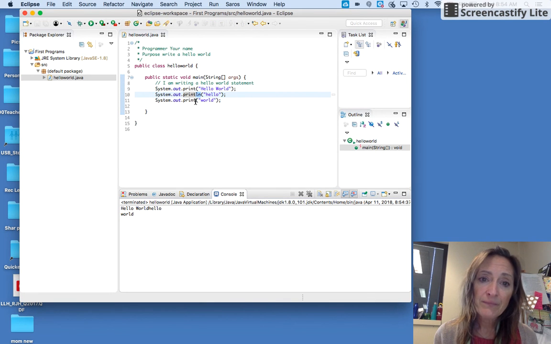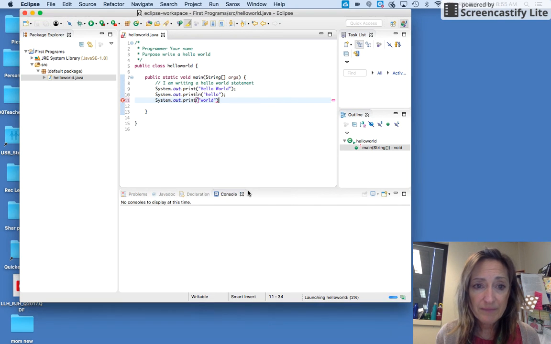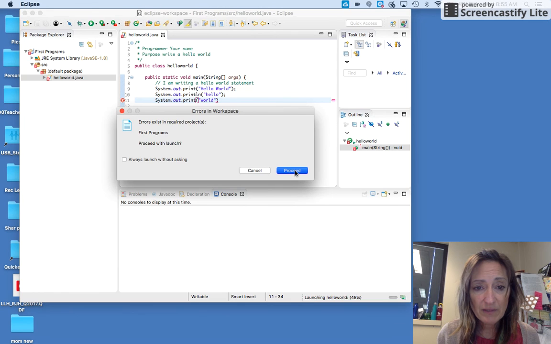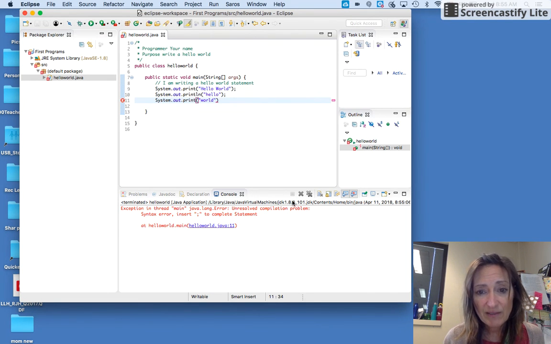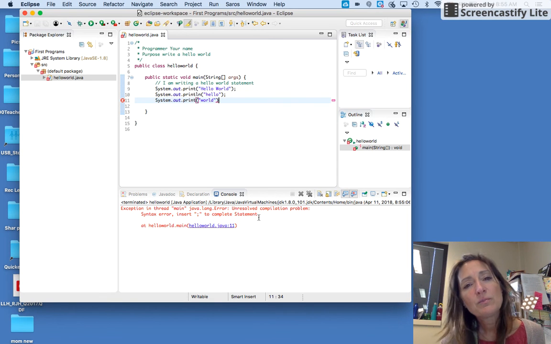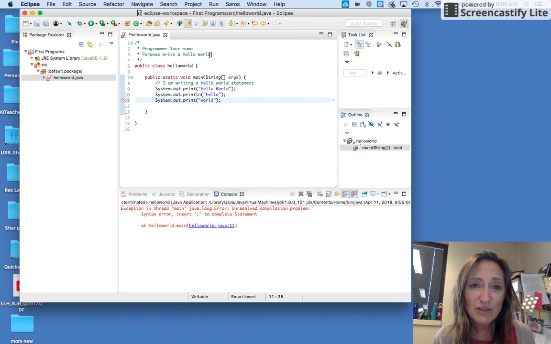before the word world. Now, if I have forgotten a semicolon and try to run my program, it tells me that an error exists, and I can see that there's an error. Literally, when I hover over that error, it tells me what the error is. So read that error statement. It says I'm missing a semicolon. If I don't believe that, then down here in the compile area, I see that error again. So play around, write a few statements, use print and println, and read the errors if any show up. Good luck.